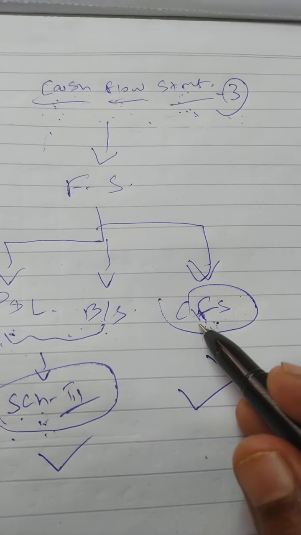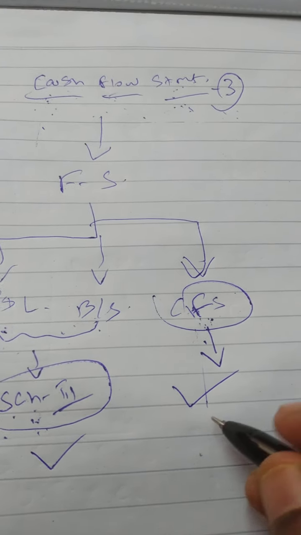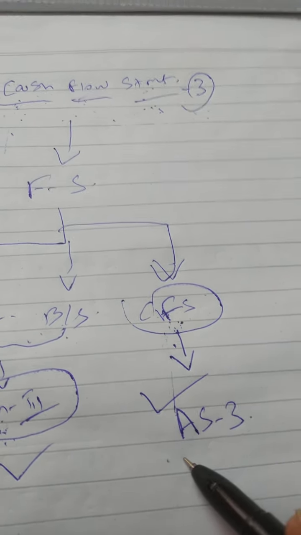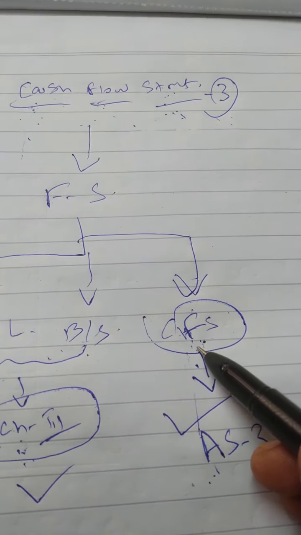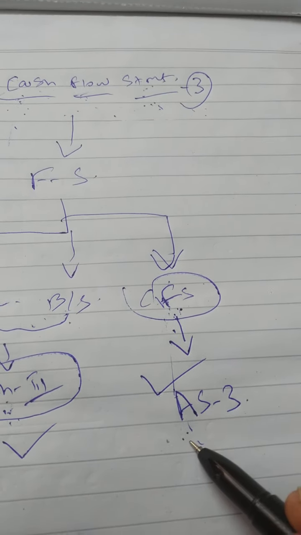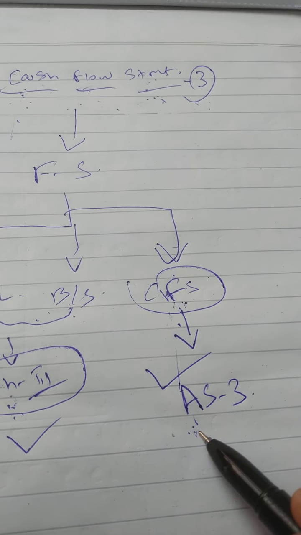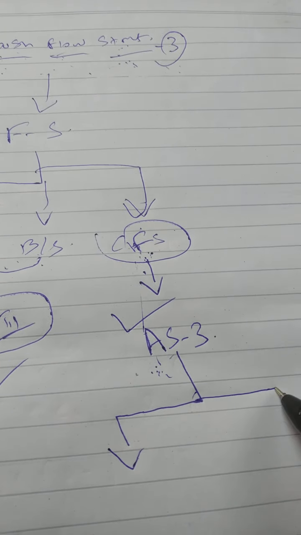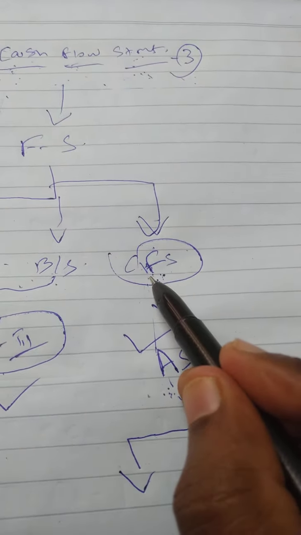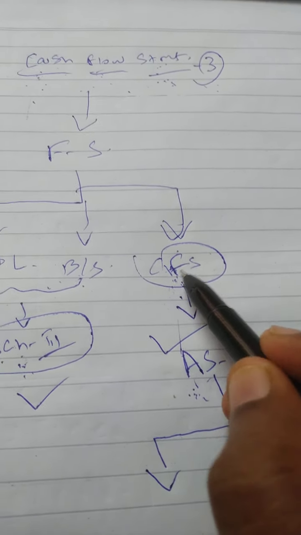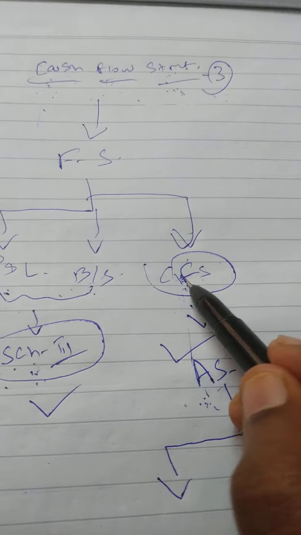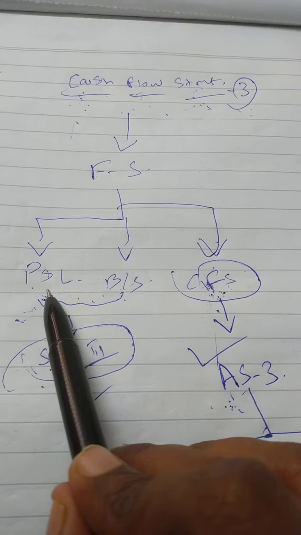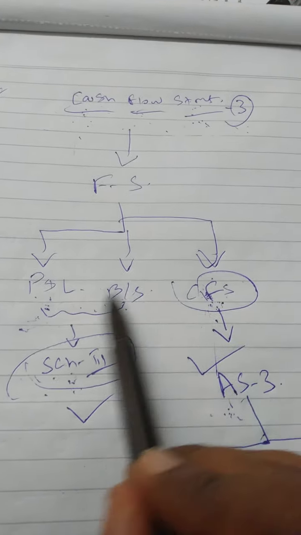Okay. So there is an accounting standard, AS 3, which deals with the cash flow statement. As per this standard, there is a format given under this standard. That format only we have to follow while preparing the cash flow statement. We have to understand what is cash flow statement, what is the purpose of cash flow statement. So before that, basic classification. Why cash flow statement? What is the difference between P&L and cash flow statement? All this basic understanding we should have.